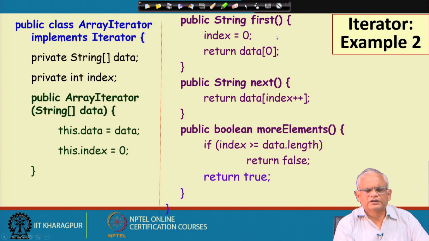The method first also does the same thing: it sets the index to 0 and returns the first element, and next returns the data of the next element. More elements checks whether there are more elements: if the index is greater than or equal to the data length, it returns false, otherwise it returns true that there are more elements. So, the code is really simple. This is a quite intuitive and simple pattern.